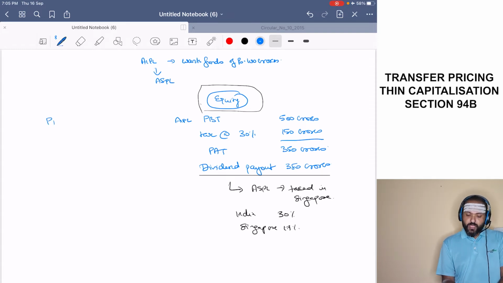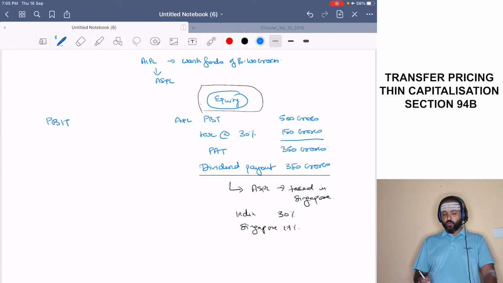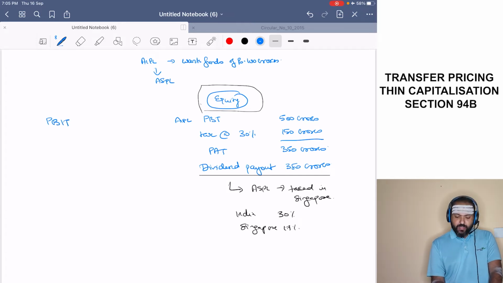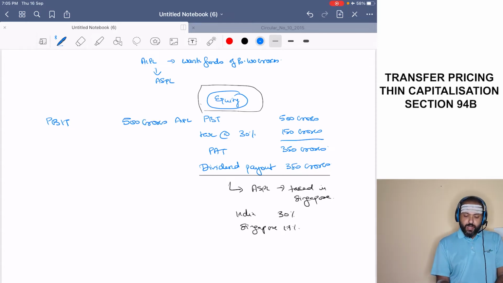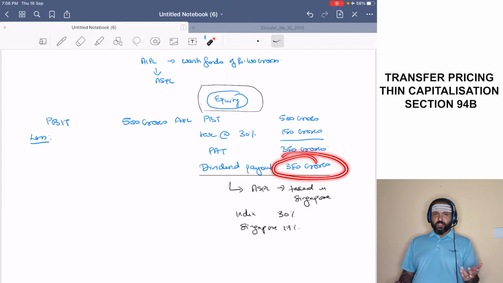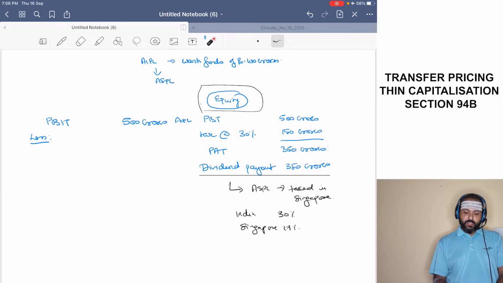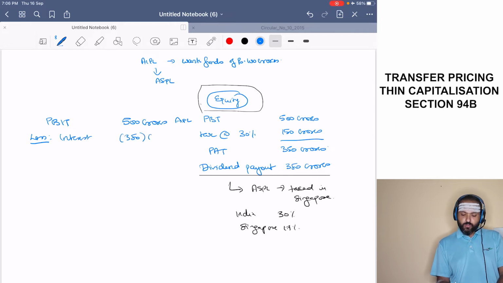So again PBIT, because there is a loan factor here, PBIT is 500 crores. PBIT is 500 crores, and they want to make sure that they get the same 350 crores here. So interest 350 crores.